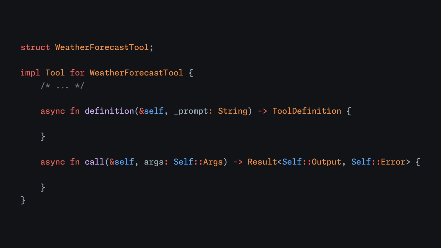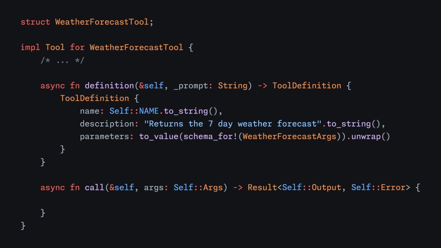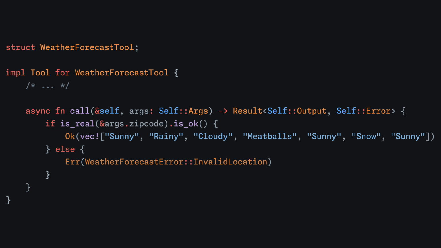Well, the tool trait has 2 methods. Definition tells the language model how to use a tool. Call contains the logic that gets run when the model decides to call the tool. In this example, it's just a hard-coded 7-day forecast.